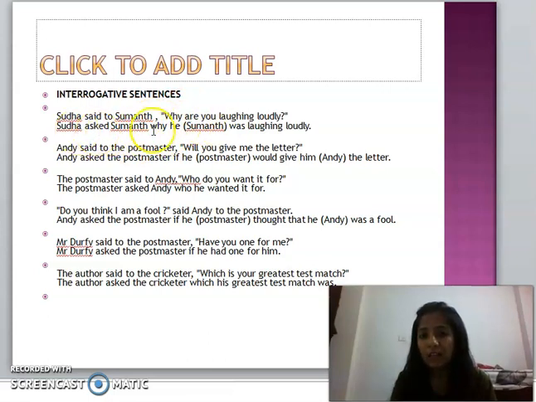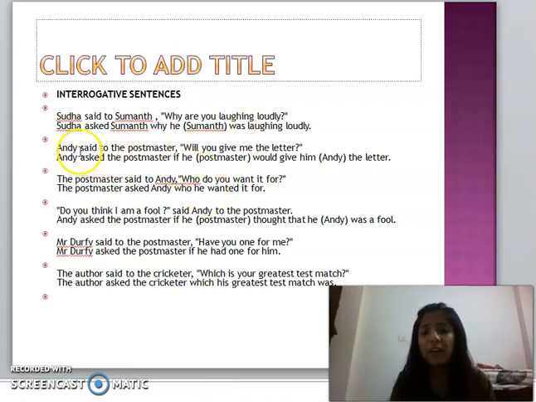So Sudha asked, she's asking why he was laughing loudly. So "you" is for Suman. You changes into he. Why remains the same. There is no use of "that", because we don't use "that" in interrogative sentences. So, why he was laughing loudly. Present continuous changed into past continuous. It is very simple. You only have to remember the rules. Keep this in your mind.